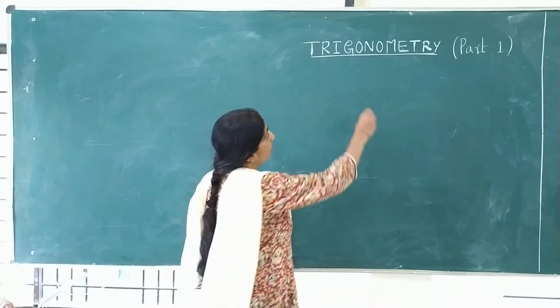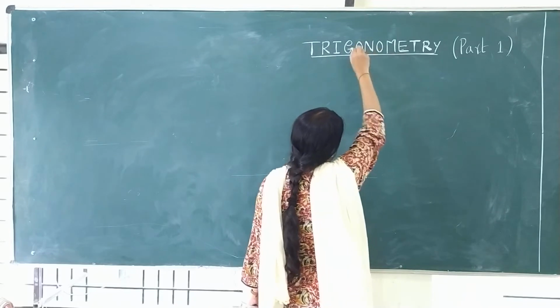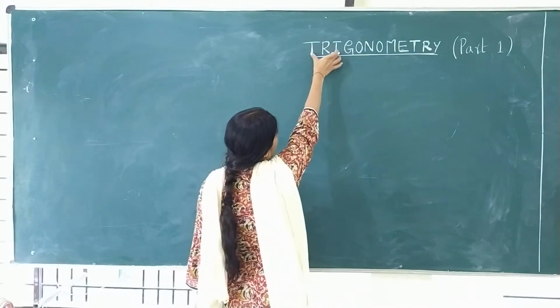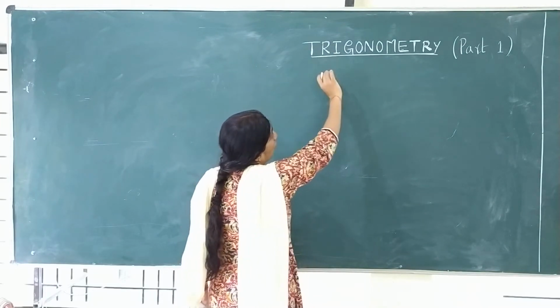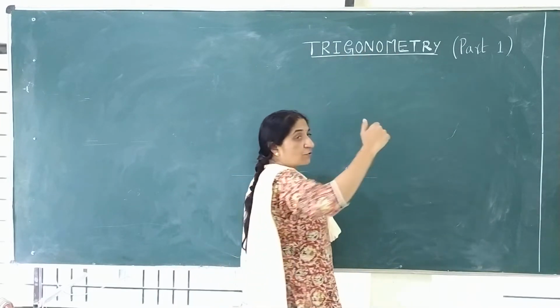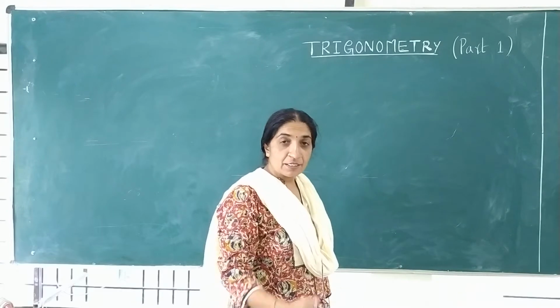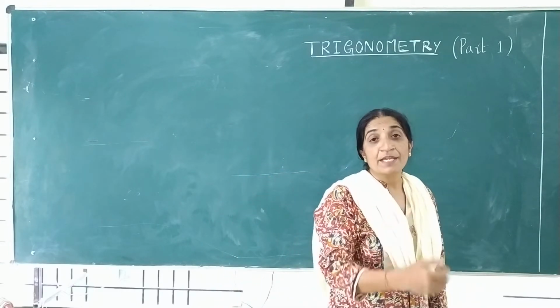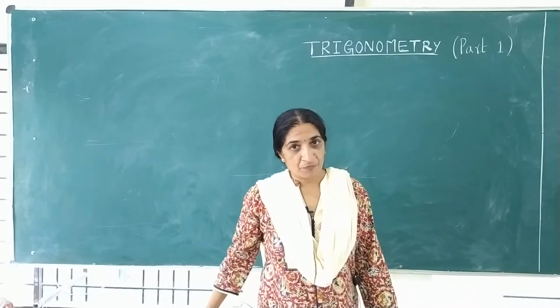So trigonometry, see the word. The word itself tells you everything. Trigonometry. Take tri, T-R-I. It divides into three parts. It is a Greek word. It is nothing but a measurement of three sides, that is, a measurement of angles. Understood?